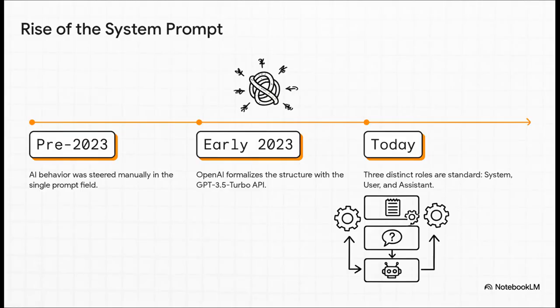Before 2023, developers were basically just cramming all of these background instructions right into the main prompt field. It was kind of messy. But then OpenAI came along and formalized it all with their GPT 3.5 Turbo API. Suddenly, you had three clear roles: the system, which sets the rules; the user, that's you, making the request; and the assistant, the AI giving the answer. That simple change was a total game changer for making AIs more stable and predictable.